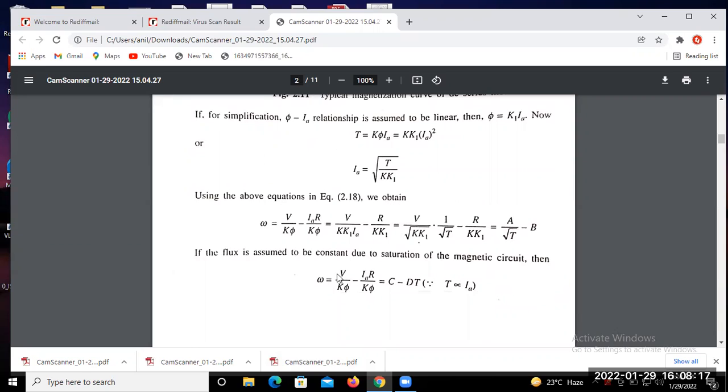That means V by K phi, so phi is constant after the saturation, and before the saturation, phi is directly proportional to the armature current, minus I A R divided by K phi. So this whole term is constant because V is constant, K is already constant, and flux is constant after the saturation. Is it not? So the first term can be considered as a constant.